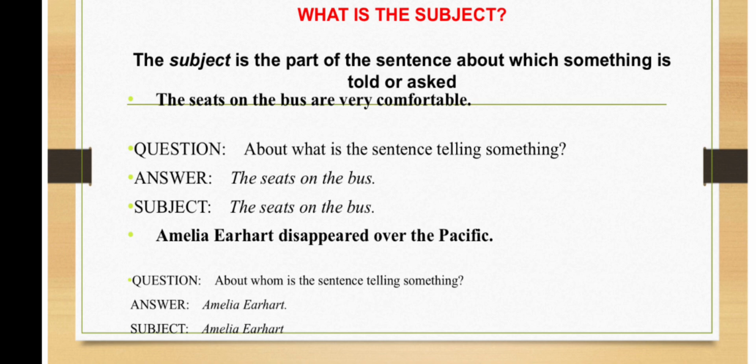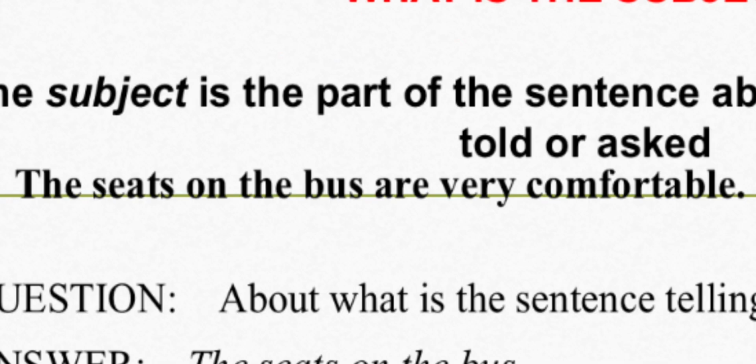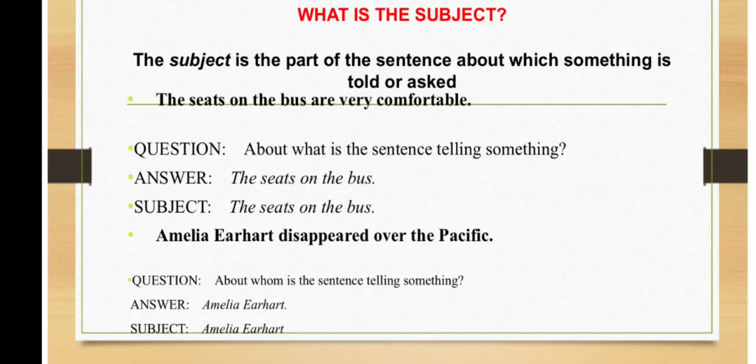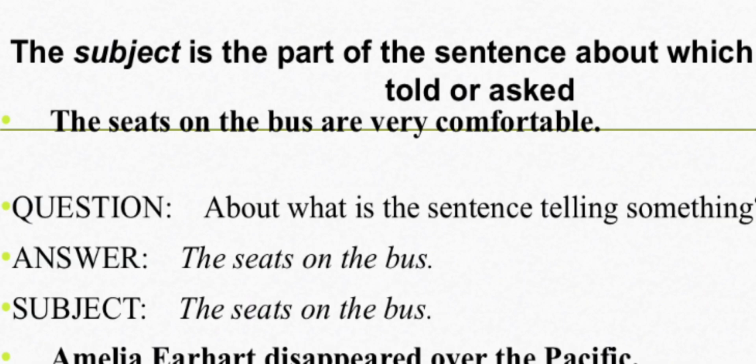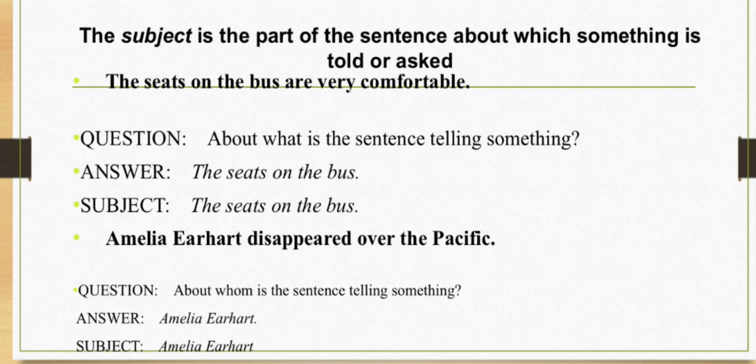So now you have: the seats on the bus are very comfortable. Question: about what is the sentence telling something? Now the answer is the seats. The sentence is talking about the seats. So the seats is the subject.